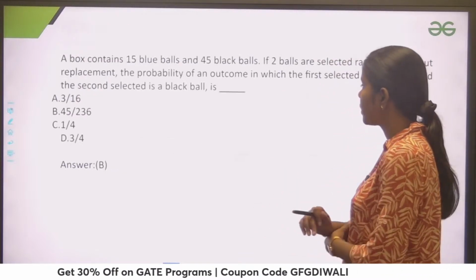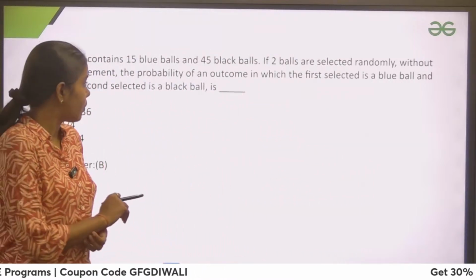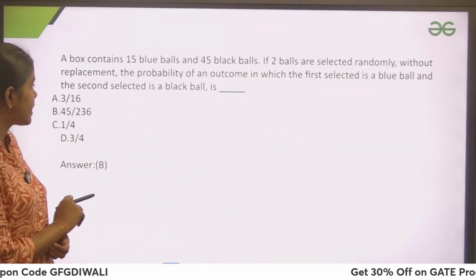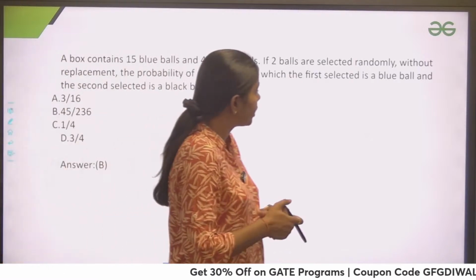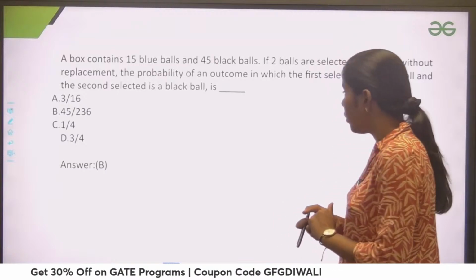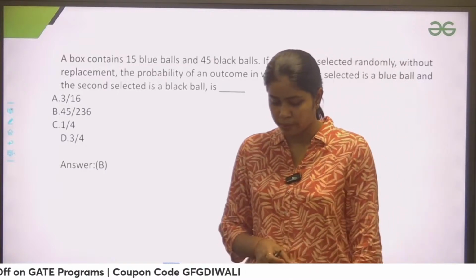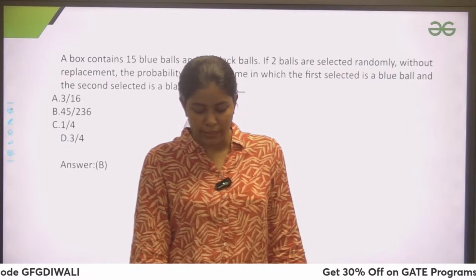This is another question. It says that a box contains 15 blue balls and 45 black balls. If two balls are selected randomly without replacement, find the probability of an outcome in which the first selected is a blue ball and the second selected is a black ball. Let me know, guys, what would be the answer here.